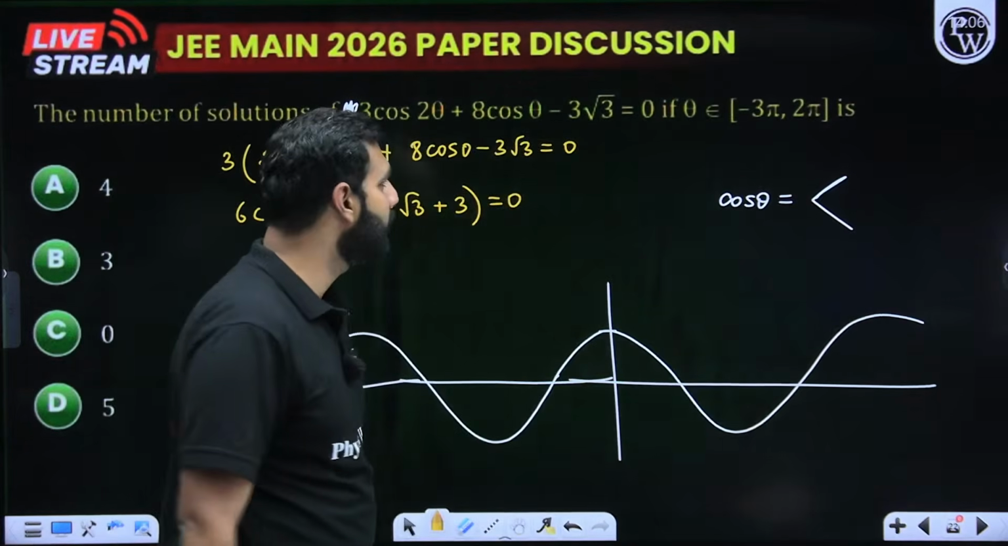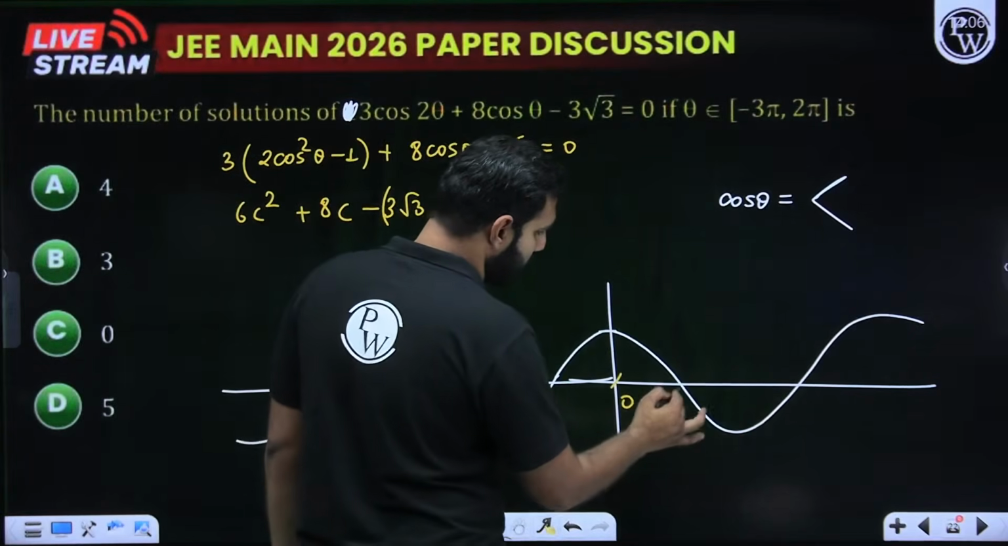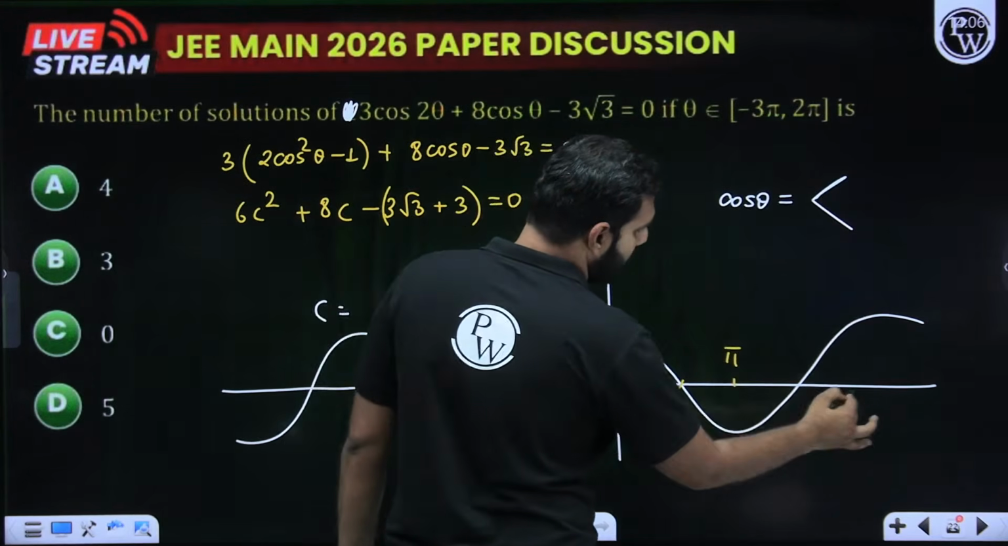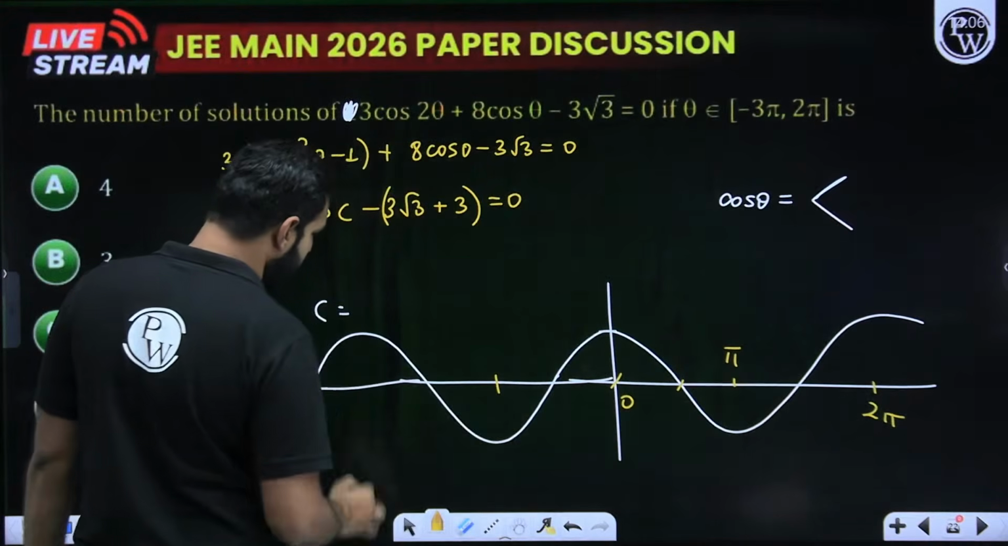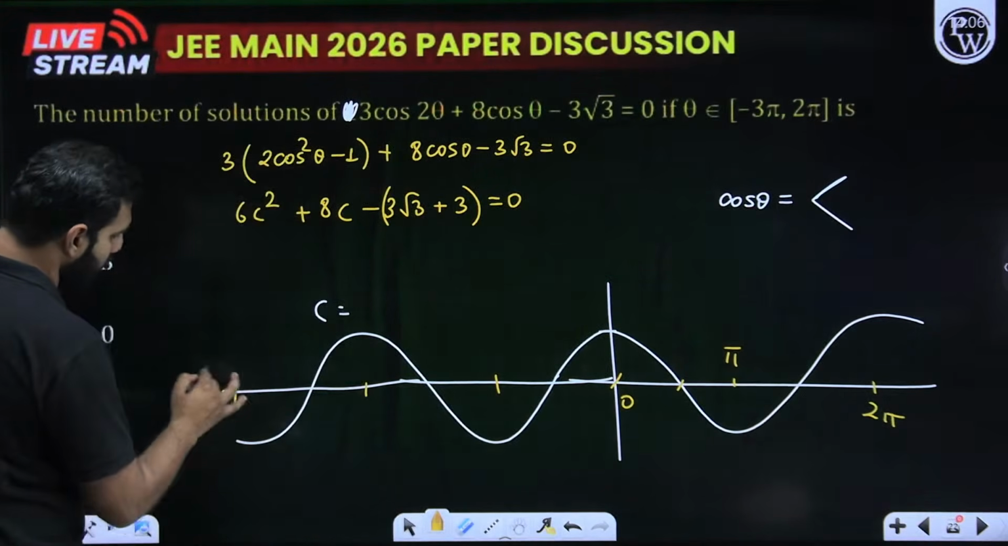So the next part will be, I'll simply say that this is 0, this is of course pi by 2, this is pi, and this will be 2 pi. I think 2 pi, yes. This is 0, this is minus pi, this is minus 2 pi, and this will be minus 3 pi.